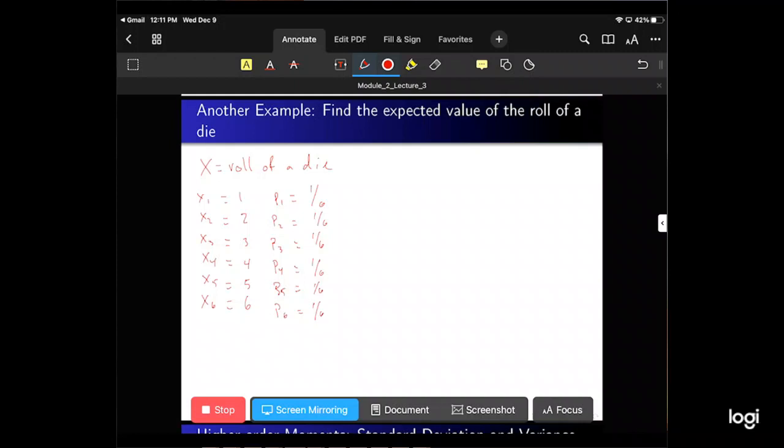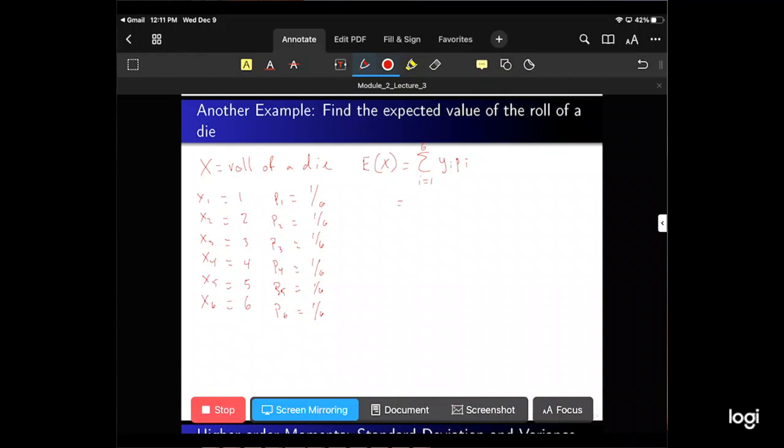Okay, now what's our expected value formula? The expected value of x is equal to the sum from i equals 1 to 6. Why do I know 6? Because there are 6 possible outcomes of x. We're dealing with x, not y. So the sum of xi times each probability. We can expand this sum to make it a little more explicit.